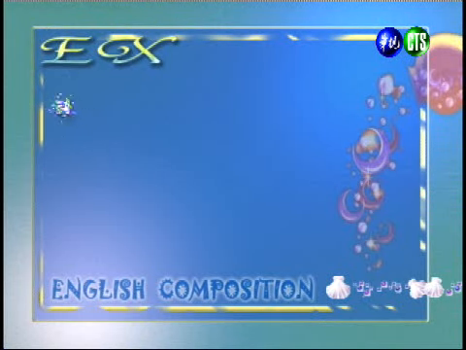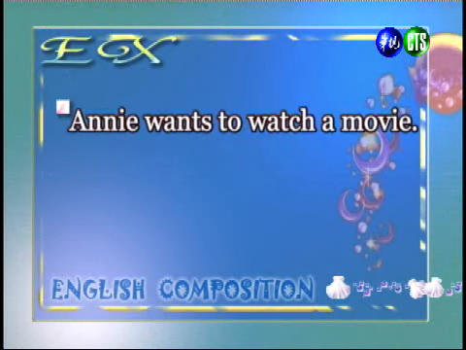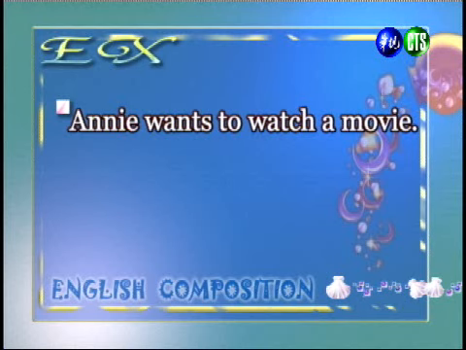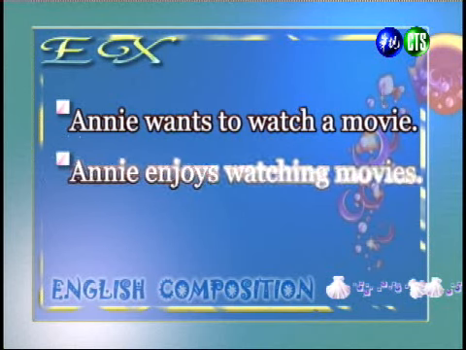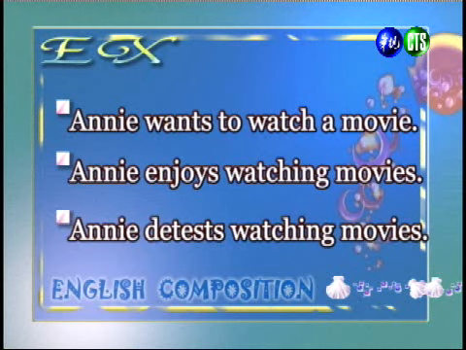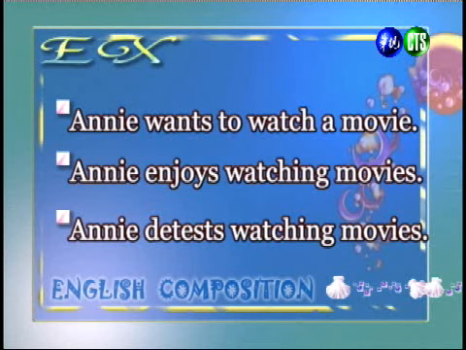We can have a sentence like Annie wants to watch a movie. All right, another sentence is Annie enjoys watching movies. And another sentence we can write is Annie detests watching movies. Right, and so when we look at these sentences, there's a little bit of difference between the infinitive form and the gerund form in these sentences.